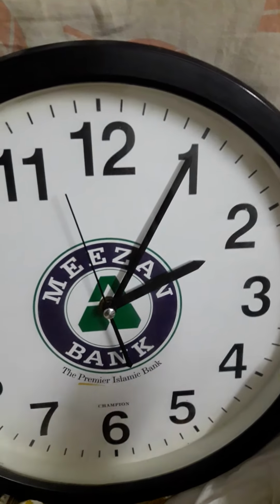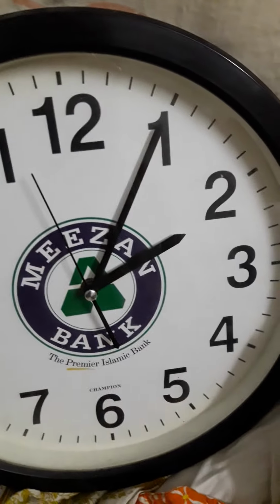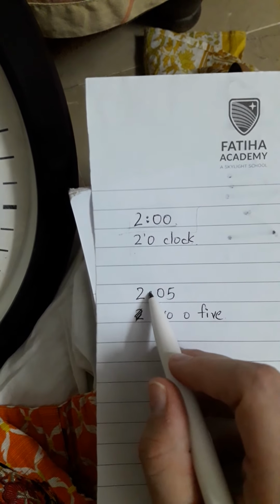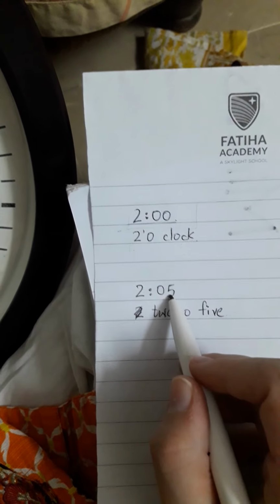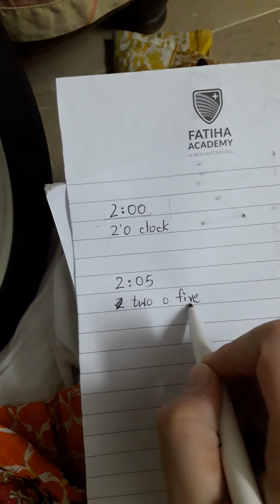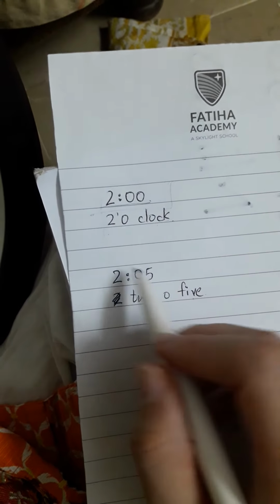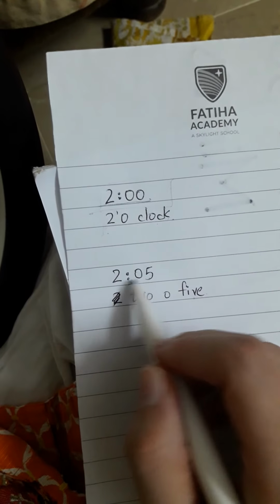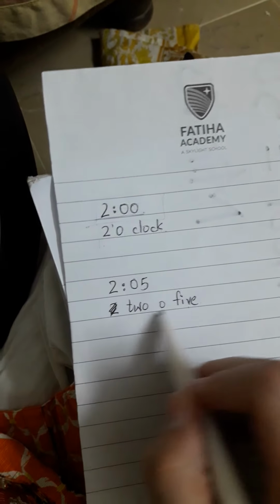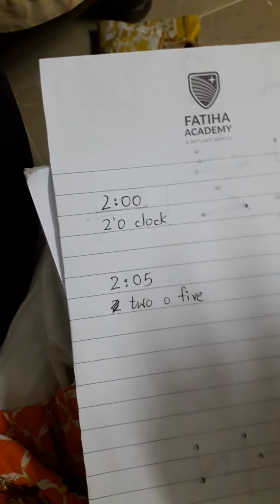And if I ask you to write it on a piece of paper, how will you write it? Like this: 2:05. Okay, 2:05. This is written in the form of digits, and here we have only written the spelling of those digits.